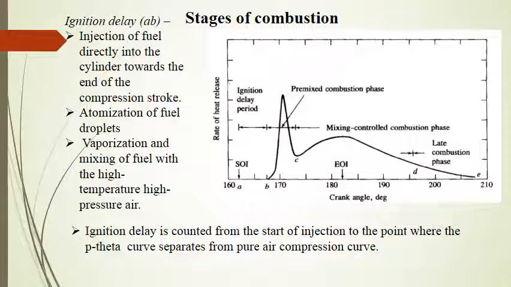Only the actual curve has been shown here on the slide, and the air compression curve or motoring curve has not been shown. So this point B can also be determined by the P theta diagram, and here you have shown it on the heat release rate diagram.